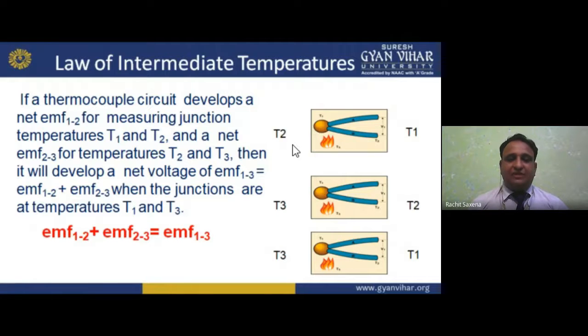If I want to join two dissimilar metals with another dissimilar metal, meaning intermediating it, we can do it, but they must be homogeneous and the temperature must remain the same, as I told you earlier. And the Seebeck effect,